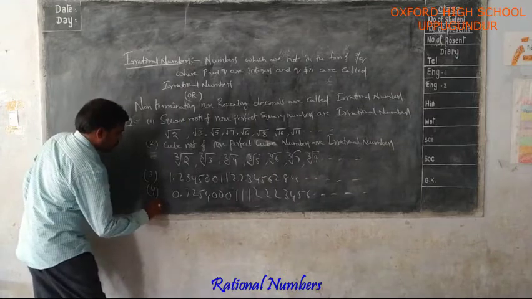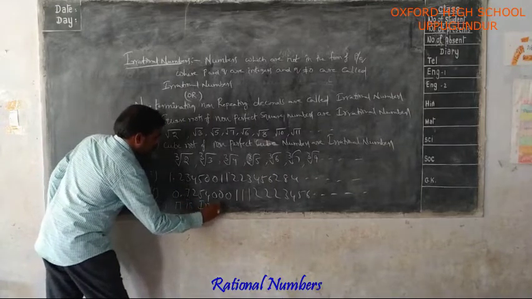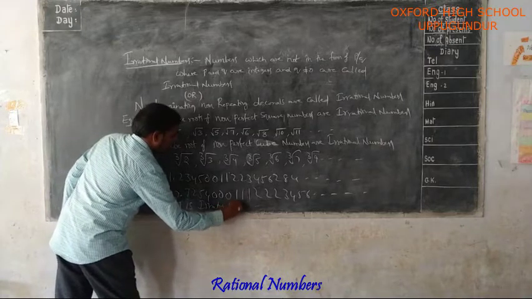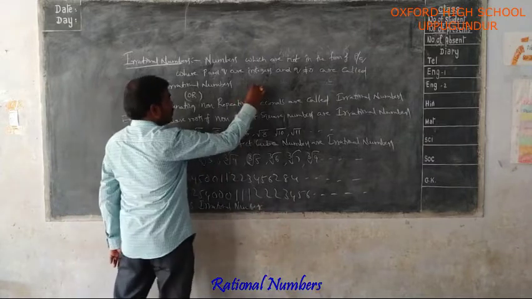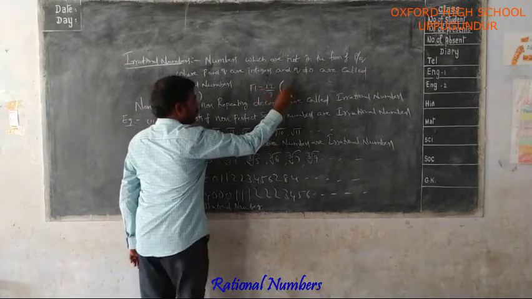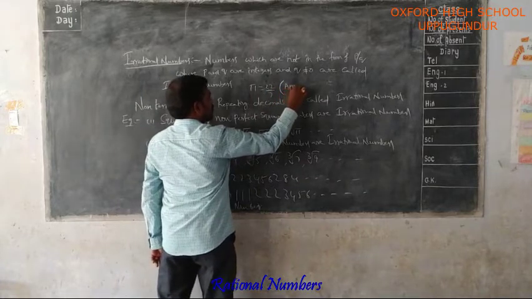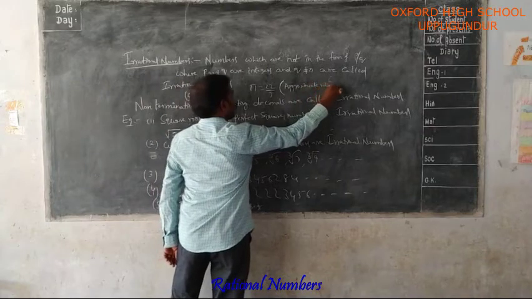Next, pi is an irrational number. In general you can take the pi value as 22/7, but it is not the exact value. It is an approximate value of pi.